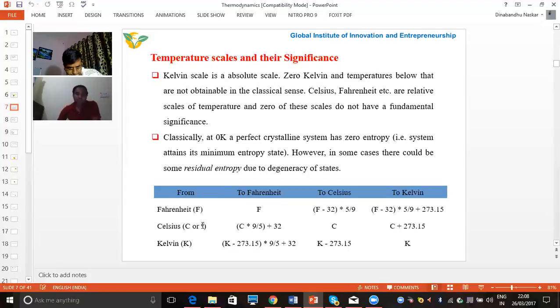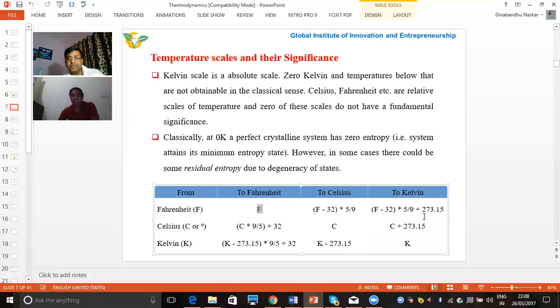So here are some conversion formulas, by which we can convert one scale to another scale. Suppose we have the temperature in Fahrenheit and we want to convert it to Celsius. We put the Fahrenheit value in this formula and we get Celsius. In the same manner, to convert to Kelvin, we put the Fahrenheit value in this formula and we get Kelvin.